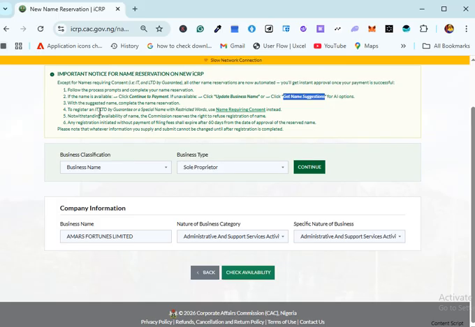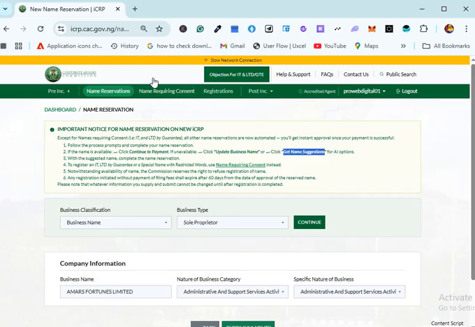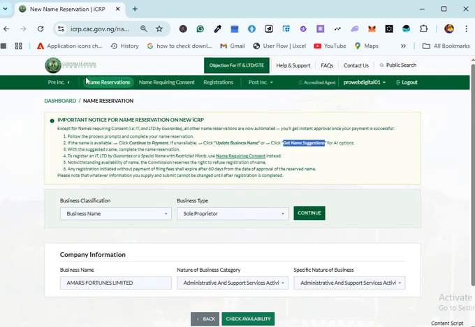To register an IT LTD guarantee, a special name with restricted words, you have to use what? A name requiring consent. This is the name requiring consent tab here, and this name reservation is what we've explained before. Notwithstanding availability of name, the Commission reserves the right to refuse registration of name.